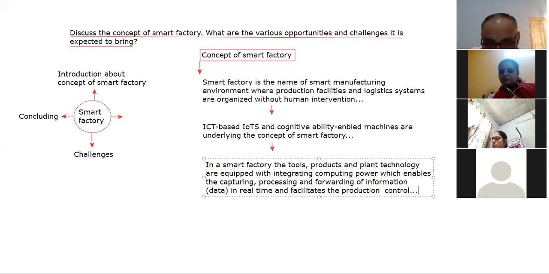So beta, this is there in a smart factory: the various tools, products, and production technology are equipped with integrating computing power. Those systems capture the data, process the data, and forward the data automatically, in real time. Real time information is spread immediately everywhere in the factory, and this way the production control is facilitated in a smart factory. So next thing is there.